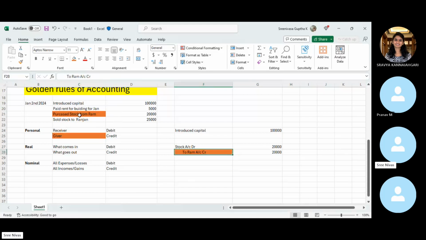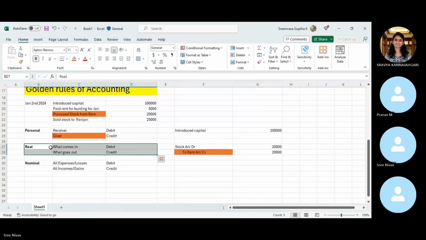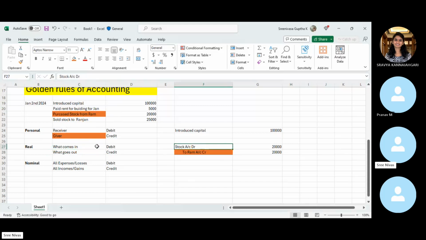And what is happening with the stock? And again, if you observe this principle, as per the real account principle, it says that whatever is coming into your business, we have to debit. So stock is something which we are receiving. So I have debited this one as per the real account principle. Okay.